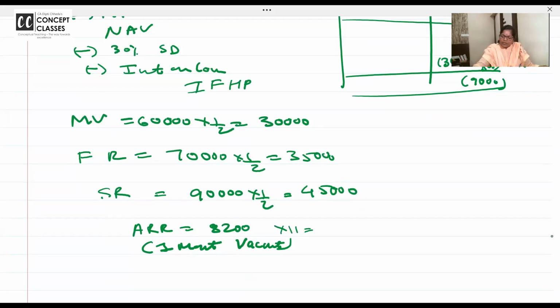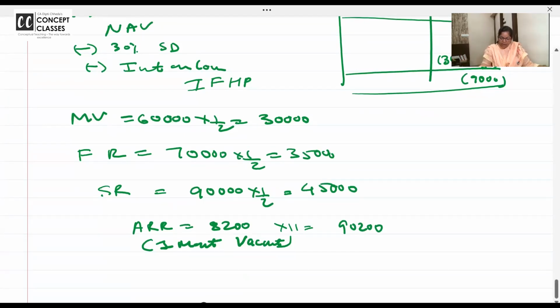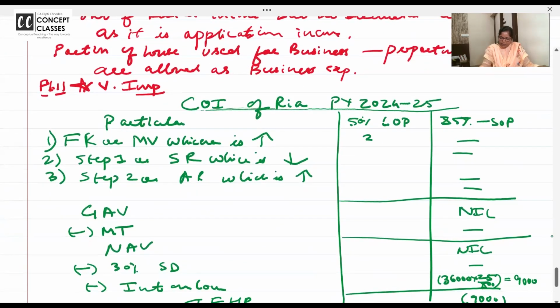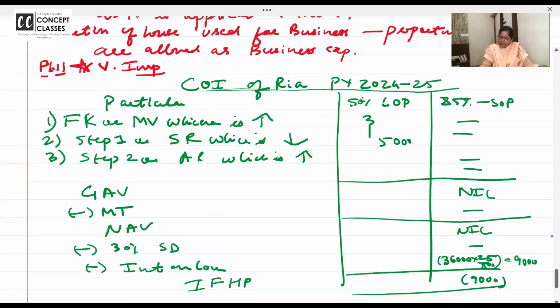How much is 8,200 into 11? How much? 90,200. Please don't rely on my answer, I want you to work with me. Fair rent and municipal value, whichever is higher. What is my step 1 answer? 35,000.